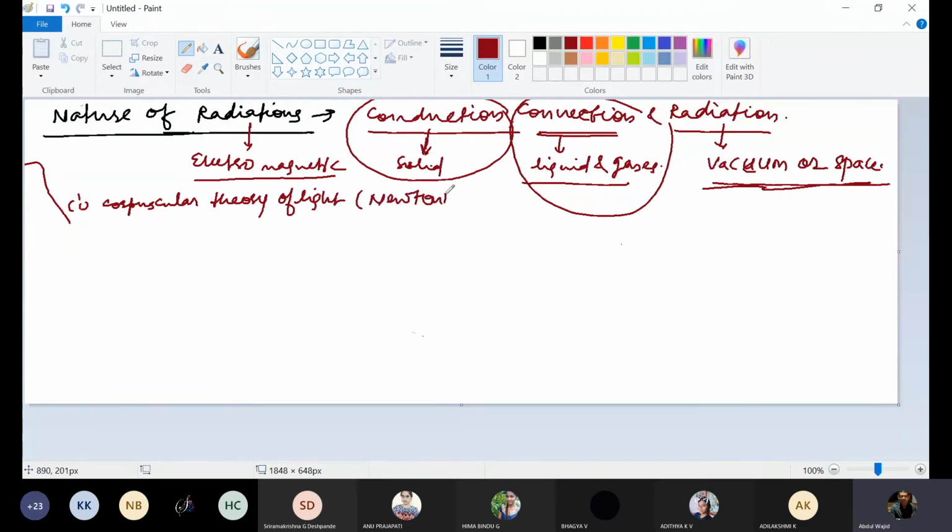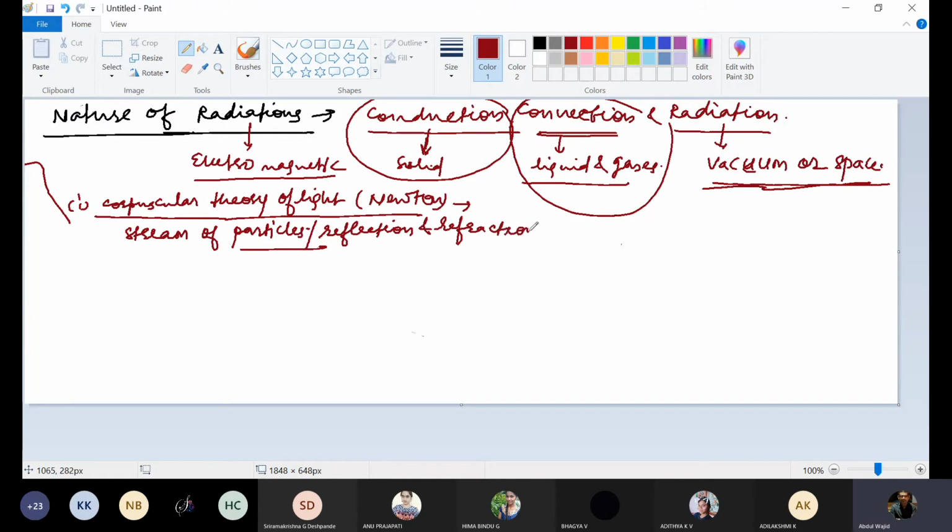According to the corpuscular theory of light given by Newton, light is a stream of particles. This corpuscular theory can explain reflection and refraction of light.